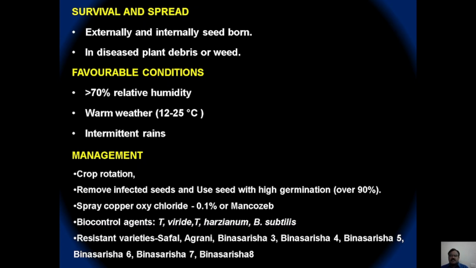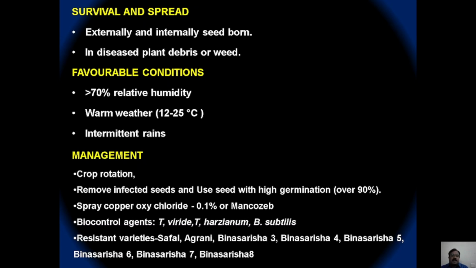If the disease is very severe, as I told you, the infected plant debris may serve as a source of inoculum, so we need to go for crop rotation, remove the infected seeds and use only healthy seeds showing high germination percentage.